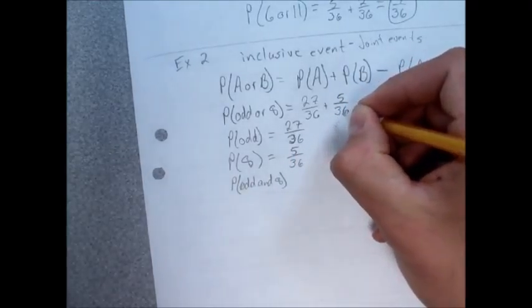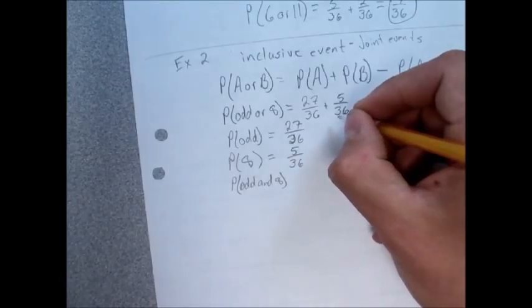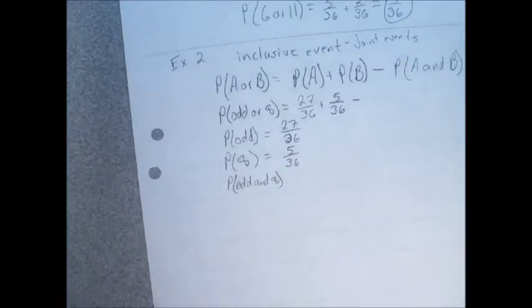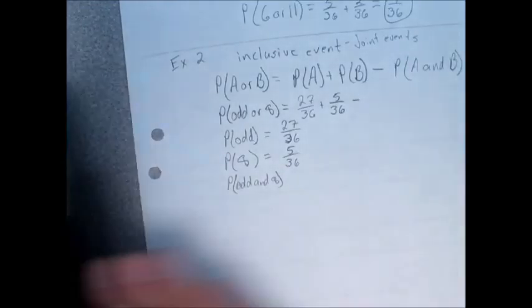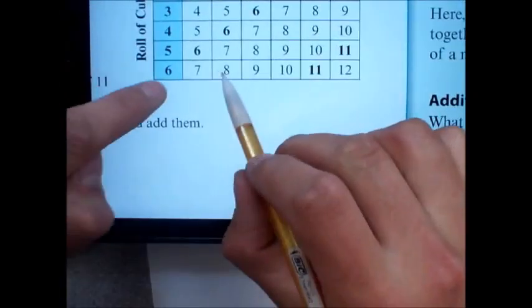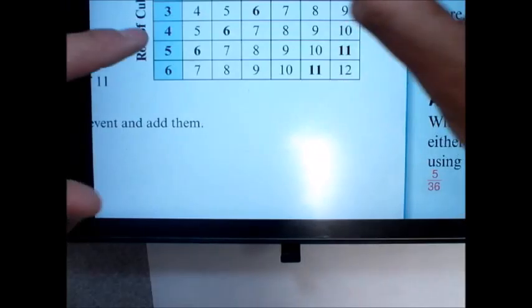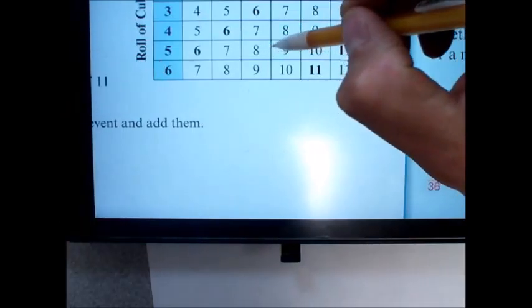Say that again? 32. Oh, you're already adding it up. Oh, okay, gotcha. Okay, now I'm looking at the probability of those 2 things happening at the same time. An odd number and an 8. So I'm only looking at the 8s. Okay, 2 and 6, those are both even, that doesn't count. 3 and 5, there's an odd number, so there's 1.